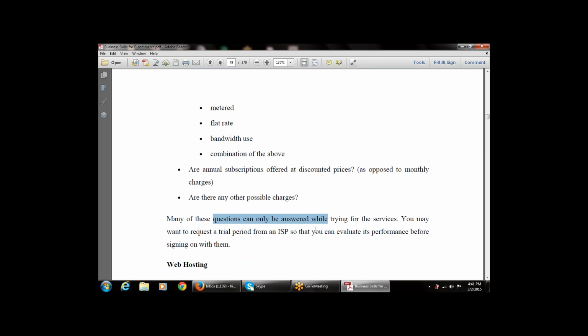Many of these questions can be answered while trying out the services. Many of these questions, whether general questions, cost related questions, or connection related questions, must be asked while using the ISP accounts.